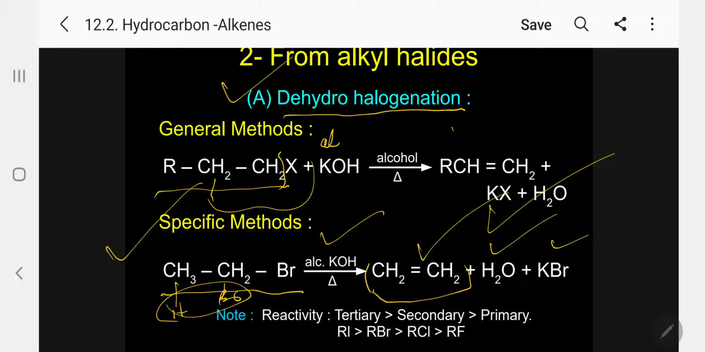Coming to reactivity, which is more reactive? Tertiary is more reactive than secondary, which is more reactive than primary. Kindly follow. So regarding reactivity for elimination reactions, tertiary is more reactive than secondary, more reactive than primary. Coming to the halide substituent, RI is more reactive than RBr, more reactive than RCl, more reactive than RF. Kindly follow. That means the halogen atom also decides the reactivity based on electronegativity.